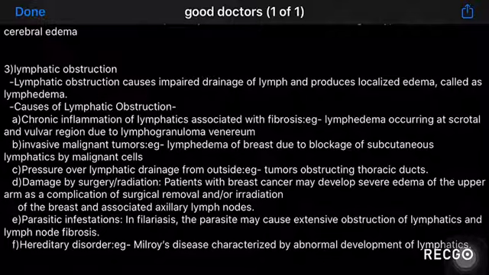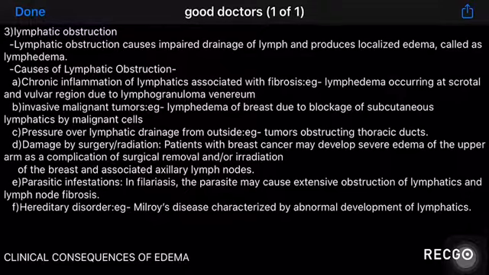Next is pressure over lymphatic drainage from outside. Tumors obstructing thoracic ducts are an example. There is also damage by surgery or radiation. Patients with breast cancer may develop severe edema due to the removal of breasts or axillary lymph nodes. Then there are parasitic infestations such as in filariasis, where there is an obstruction of lymphatics and lymph nodes. And also hereditary disorders, where Milroy's disease is characterized by abnormal development of lymphatics.